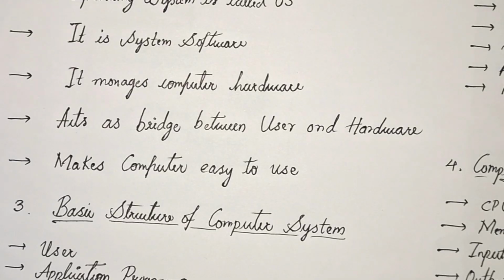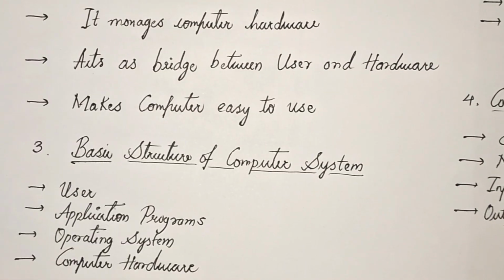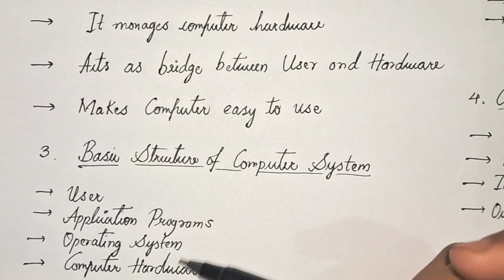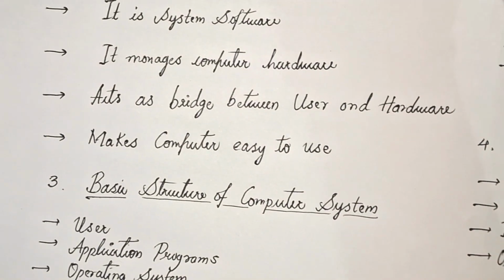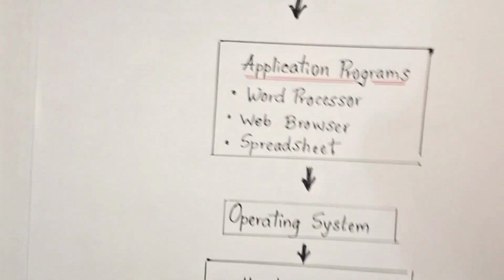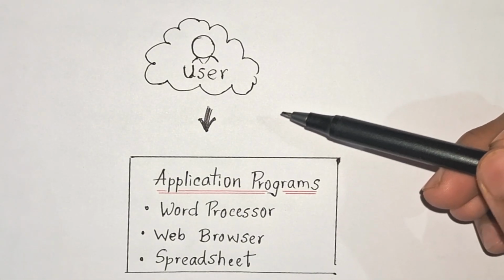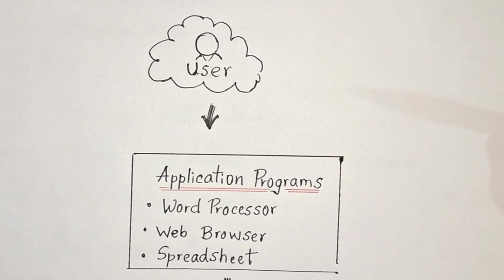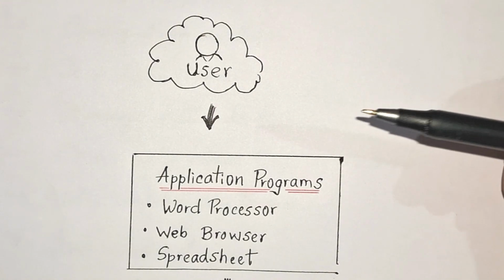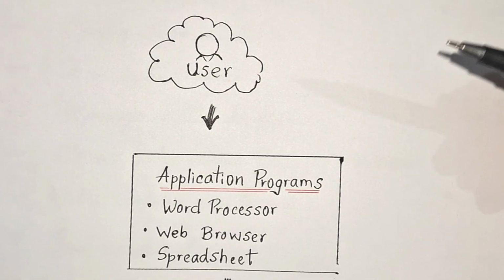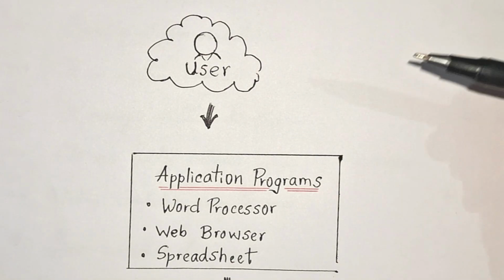So the third point is the basic structure of computer system, which includes user, application program, operating system, and computer hardware. Let's have a look at this diagram. First of all, the user. Users are the people who operate the computer system. Activities such as opening applications, typing data or saving files are performed by the user. Direct communication with hardware is not required because the operating system handles the interaction.